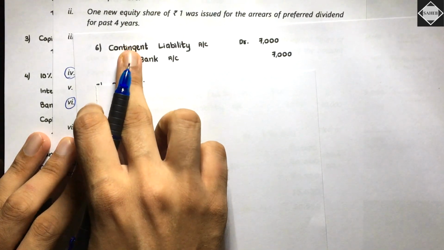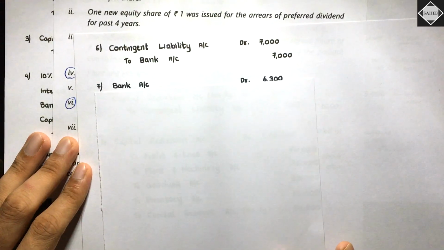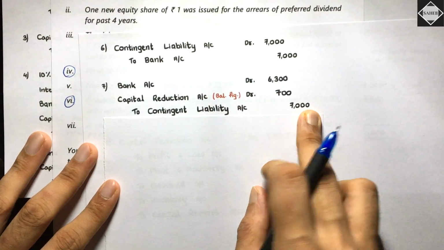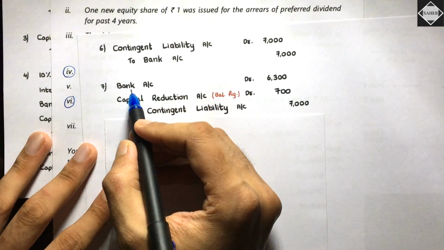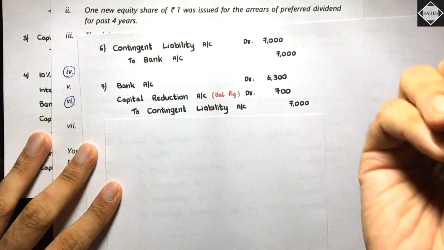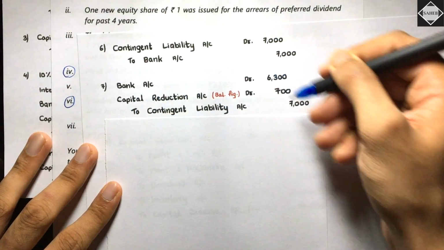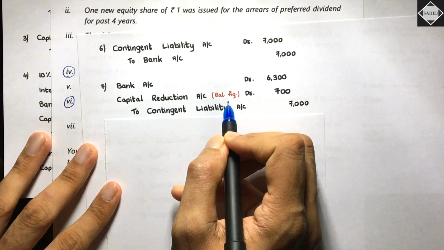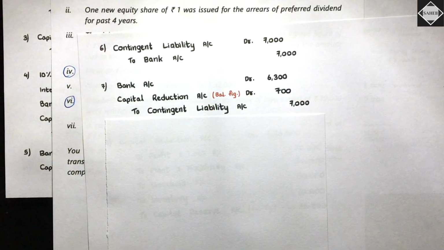This contingent liability we will completely scrap off. It will be credited to contingent liability 7,000. We have received from the insurance company how much? 6,300. So bank account will be debited. Whatever is the difference between these two, that is a loss that will hit the capital reduction account. Is it clear? Simple and straightforward.